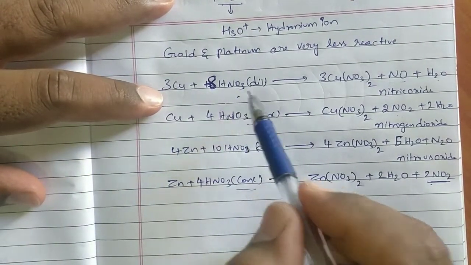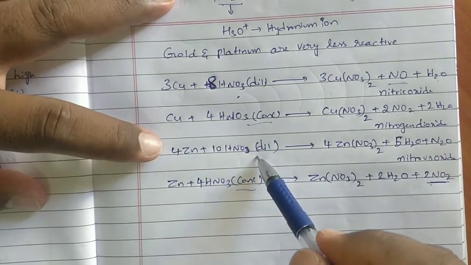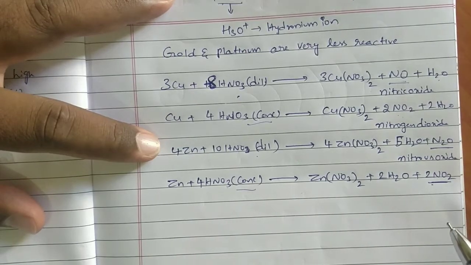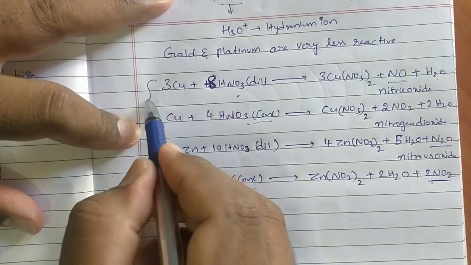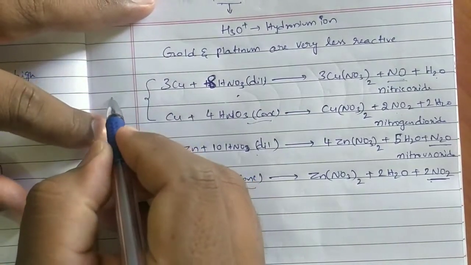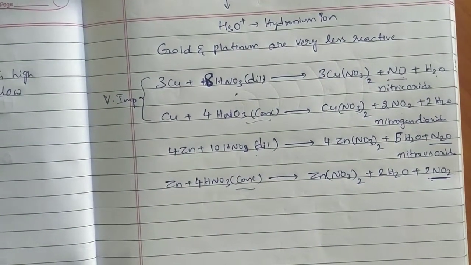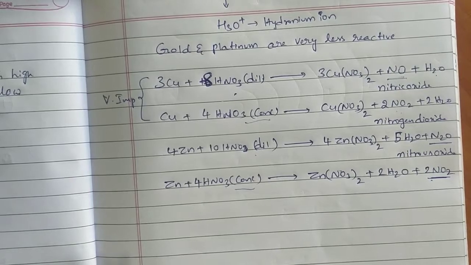With dilute HNO3, copper is going to release nitric oxide. With dilute HNO3, zinc is going to liberate nitrous oxide. Those are only differed. Among these reactions, copper reacting with HNO3 is very important. For 1 mark or 2 marks they will ask. There is a chance to ask. Okay, ma?